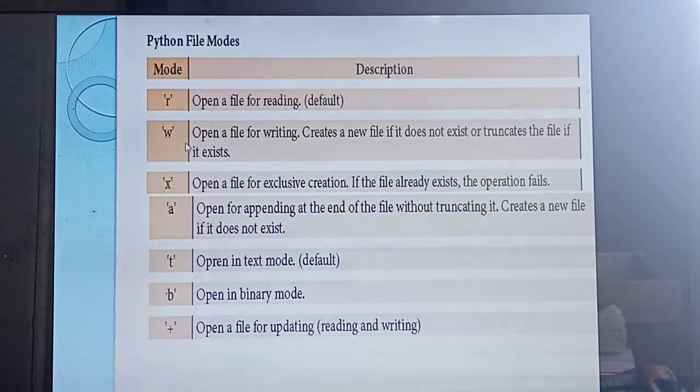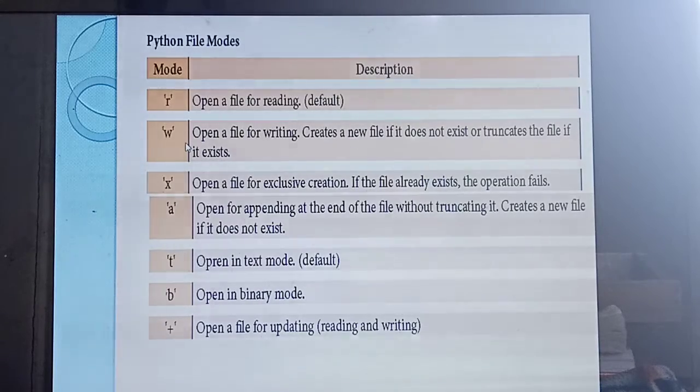Add some characters at the last. Likewise, if you specify the mode as a, you can append to the file without modifying any changes. You can add to the file at the last. If your particular file is not there, it will display a message that the file does not exist. Understood? That's the meaning of appending.